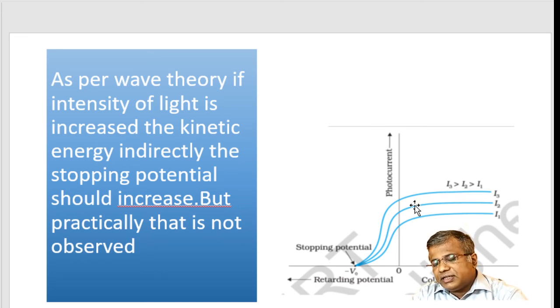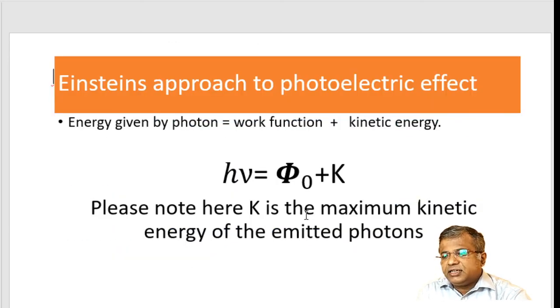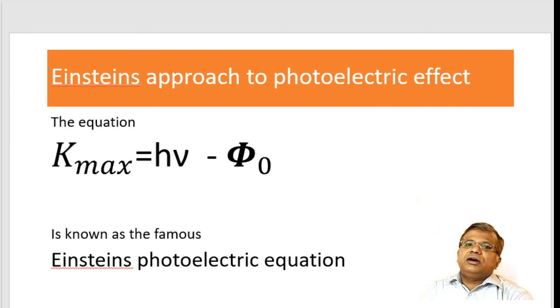So, that light consists of photons. Then he gave that equation, and you will have to mention this equation. This equation explains that the more the frequency ν of the incident light, the more will be the kinetic energy, and based on this you can explain the other two graphs.